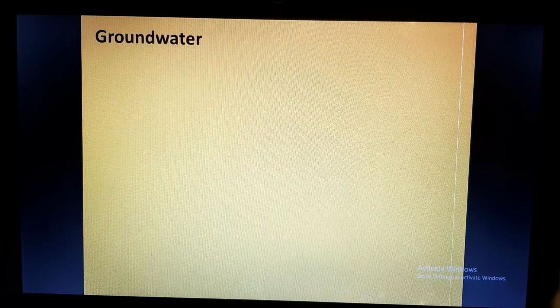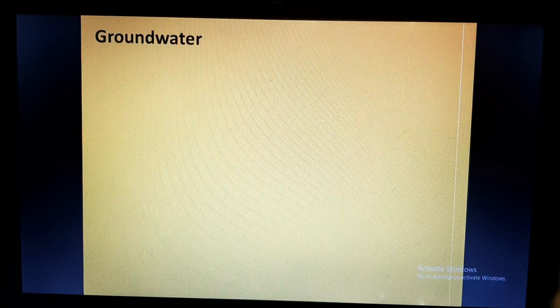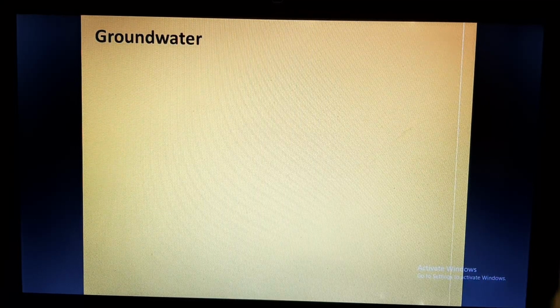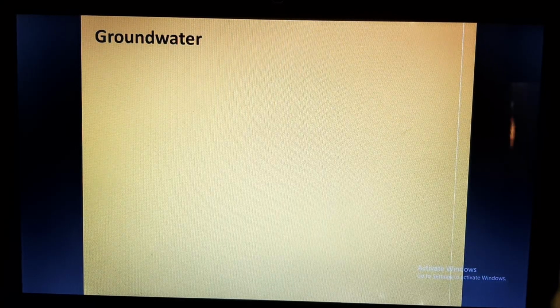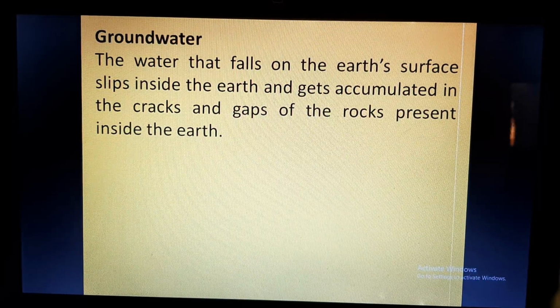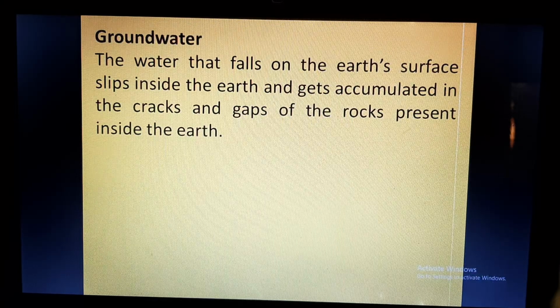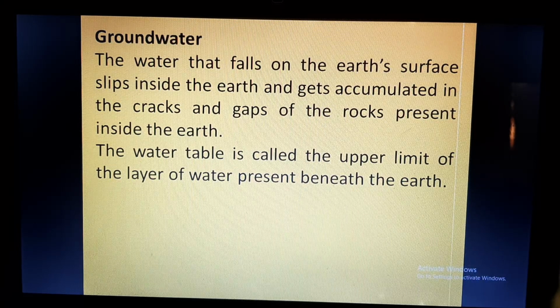We have learned till now that the water which falls on the earth as rainfall seeps inside the surface of the earth, and it is called groundwater. So the water that falls on the earth's surface seeps inside the earth and gets accumulated in the cracks and gaps of the rock present inside the earth. Now, the upper layer of the water present on the ground is known as the water table. So, the water table shows how much groundwater is present in the earth.